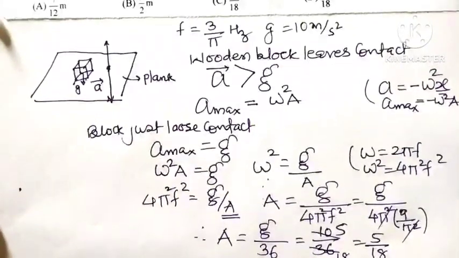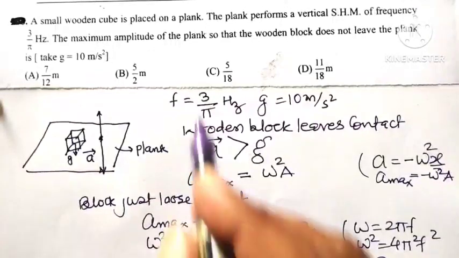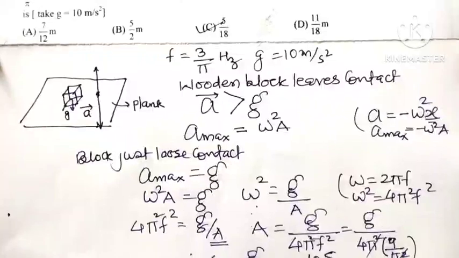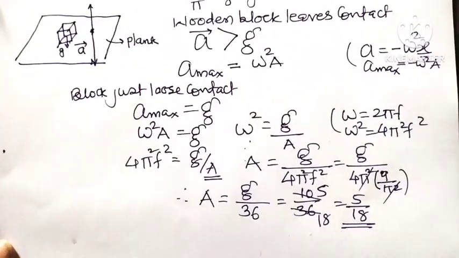So out of the 4 options, which option is correct? Option C is correct for this question. That is, the maximum amplitude A must be equal to 5 divided by 18.